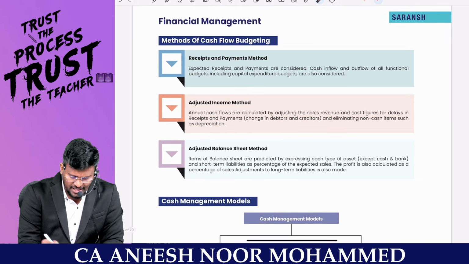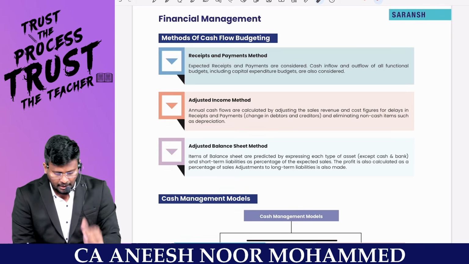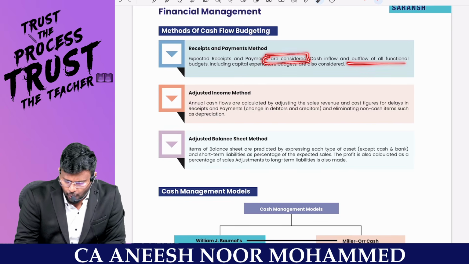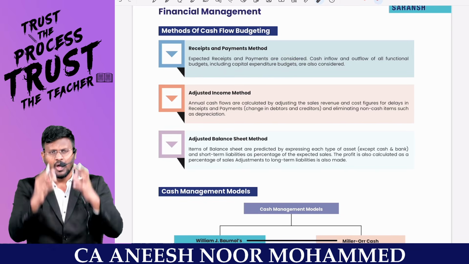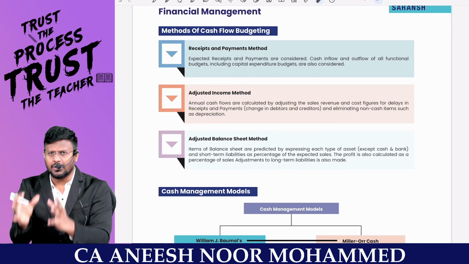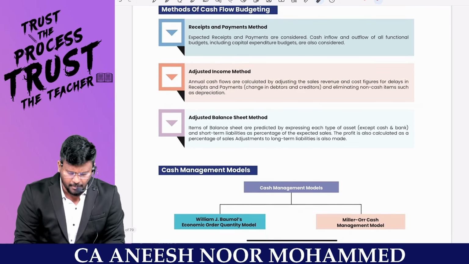What about cash flow budgeting? You can follow the receipts and payments method. The receipts and payments method means expected receipts and payments are considered. Cash inflow or outflow of all functional budgets, including the capital budget, are all considered. Whatever the total cash inflow and total cash outflow, that is working capital receipts I will consider, capital budgeting receipts I will consider. Everything I will consider. This is called the receipts and payments method.